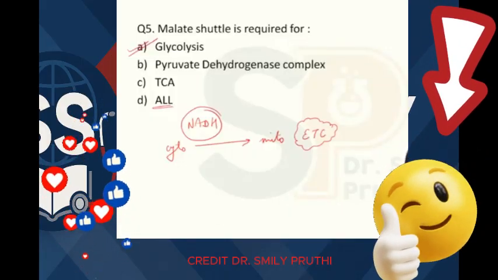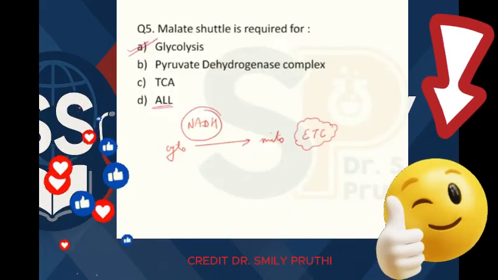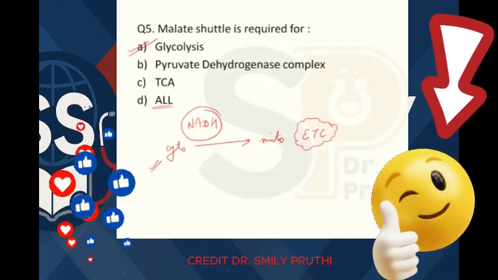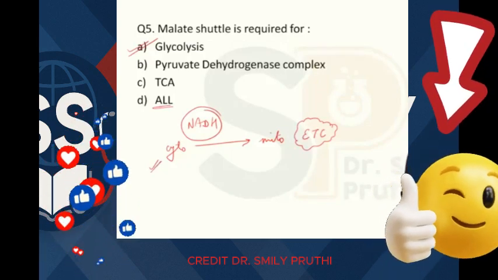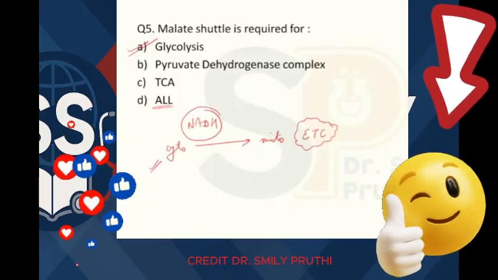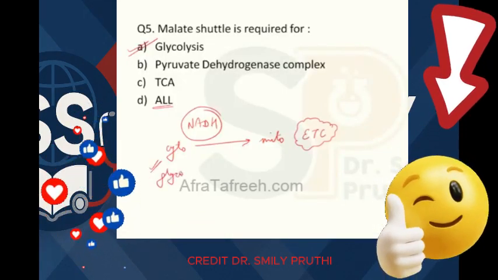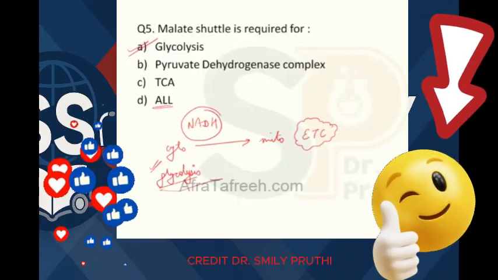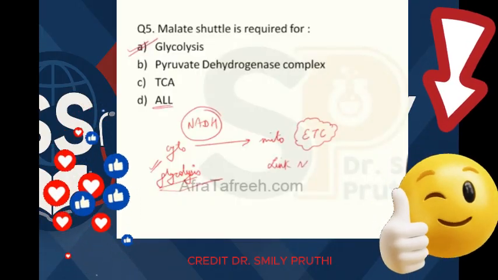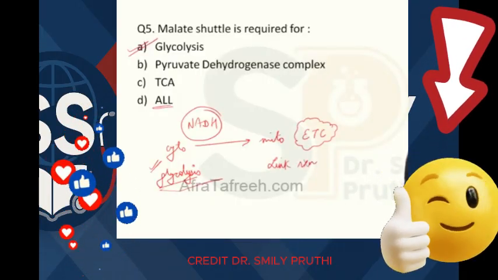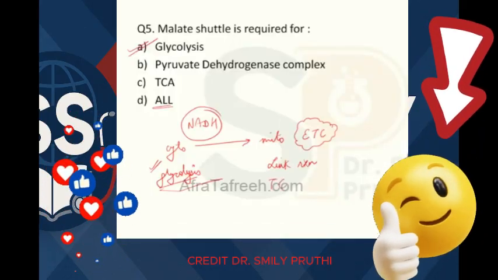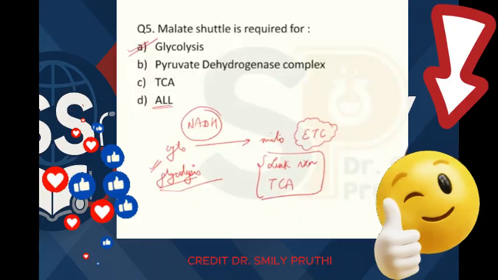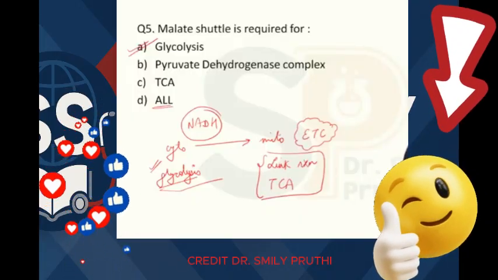So here the use is to transport NADH from cytoplasm to mitochondria. So can I say that any pathway which occurs in cytoplasm, only that pathway requires shuttle, right? A pathway which occurs in cytoplasm and produces NADH, like glycolysis, requires shuttle. But pathways like the link reaction, pyruvate dehydrogenase reaction and TCA cycle produce NADH in mitochondria only, because these pathways occur in mitochondria only.